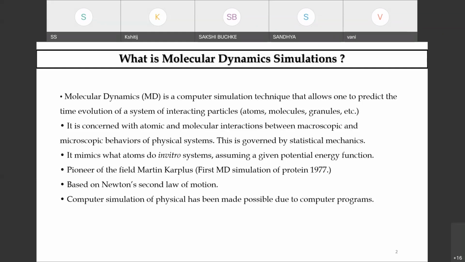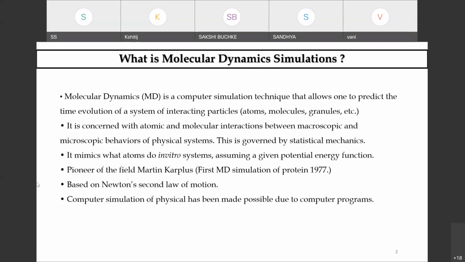If I talk about classical MD, it studies the interaction and motion of atoms and molecules with regard to Newton's physics. You have a force field, and different force fields will be discussed in a few minutes, in the subsequent slides.